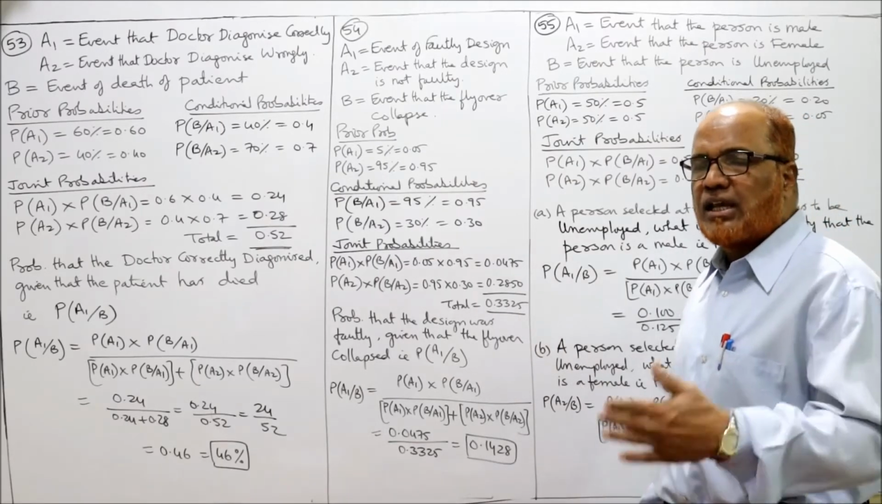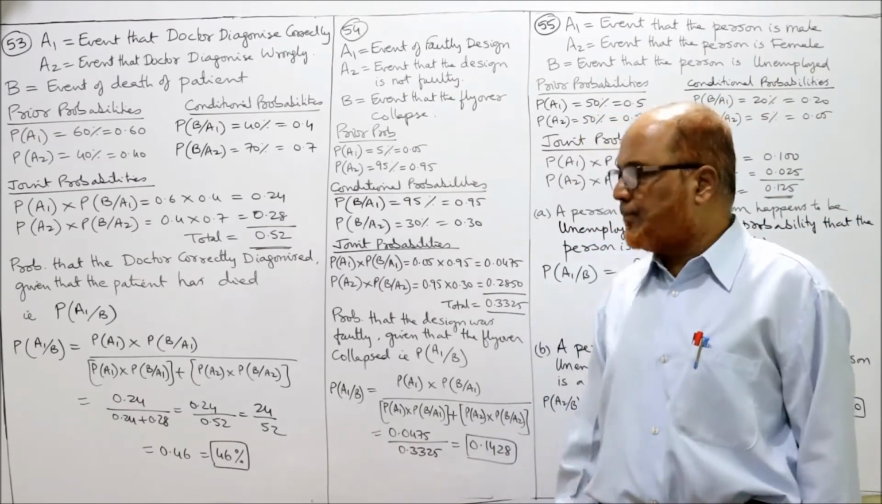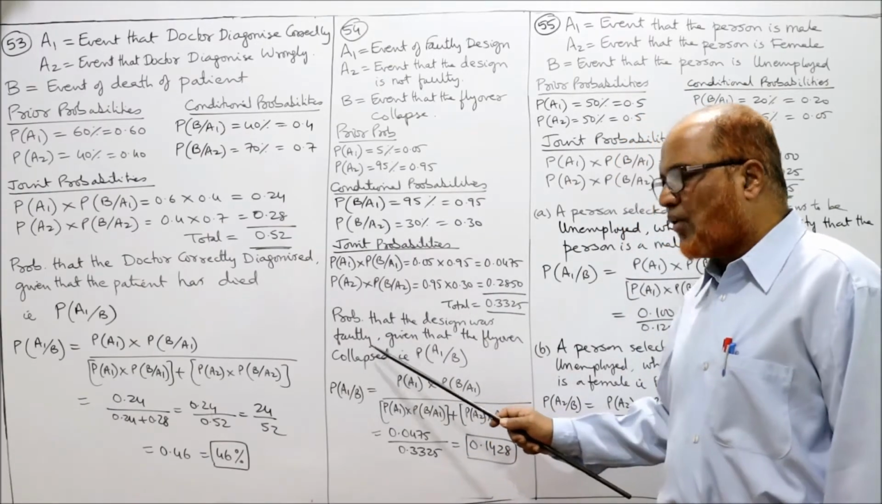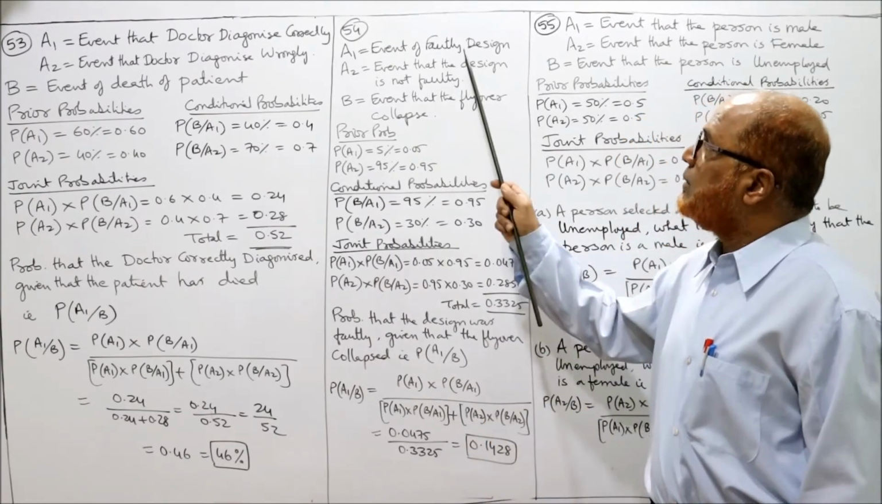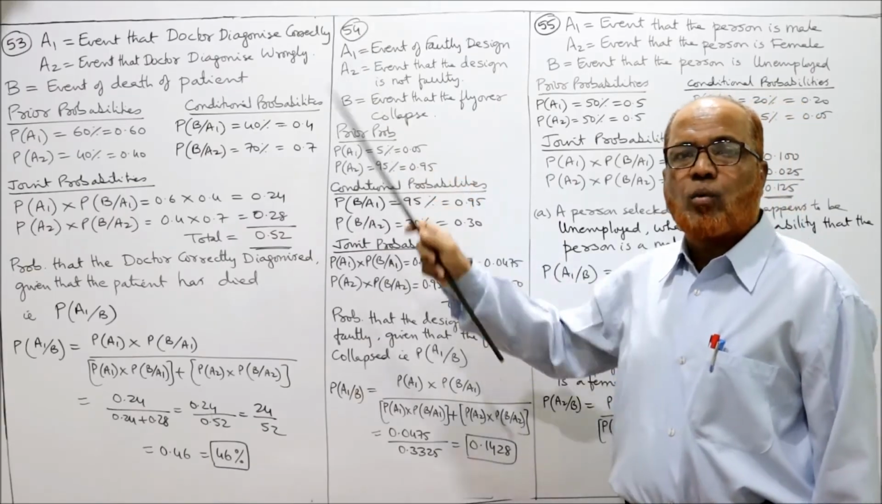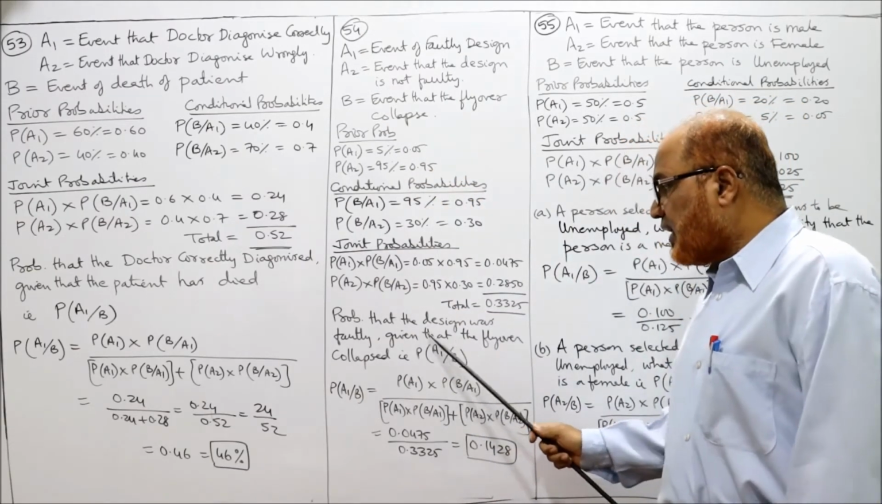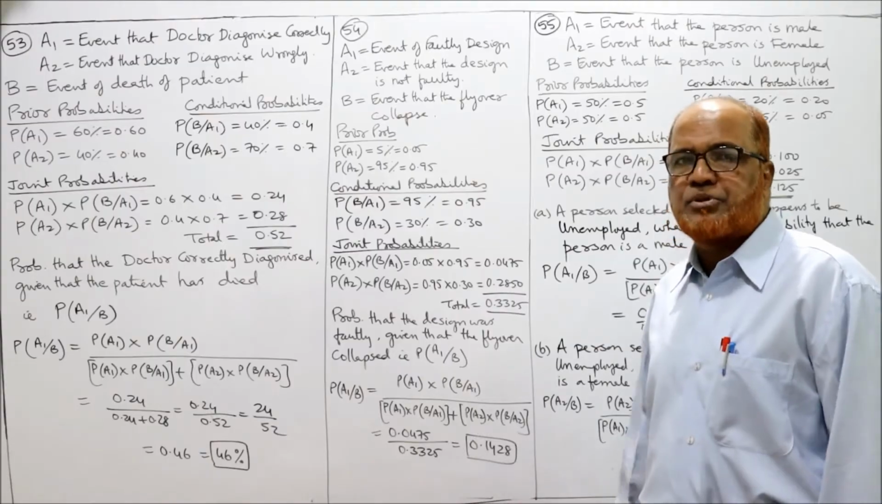That's it. Now we can easily attempt the question it is asking. Probability that the design was faulty. Design was faulty means A1. We have to find out what is A1 given that the flyover collapsed.